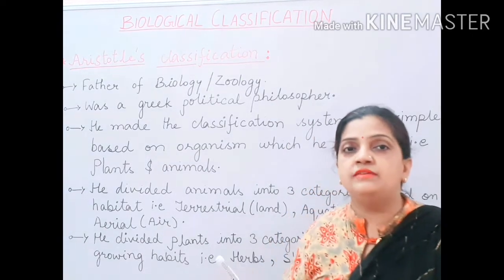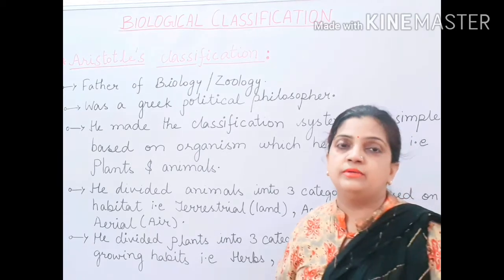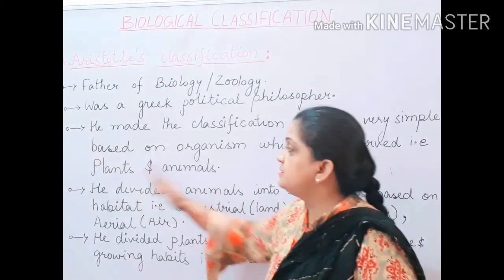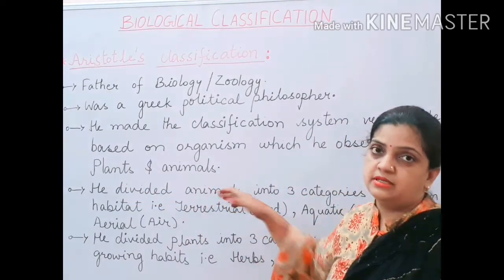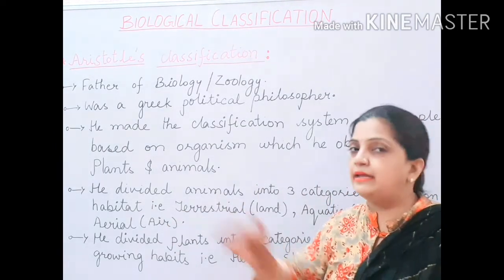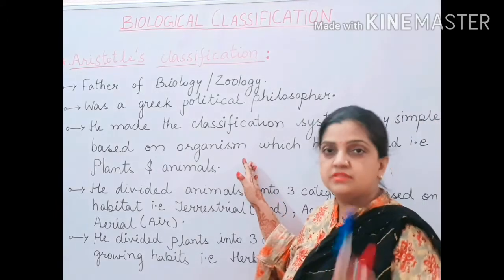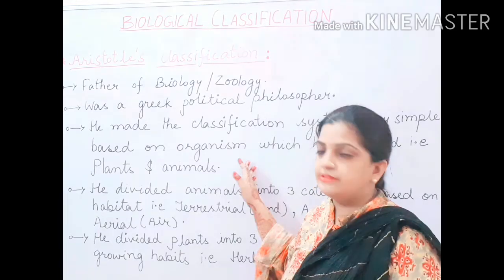He observed only 2 types of living organisms on the planet, and he concluded that only 2 types of living organisms are there. First is plants, and the other is animals. Either the organisms were plants, or all the leftover ones were animals. This was the observation and thought given by Aristotle.